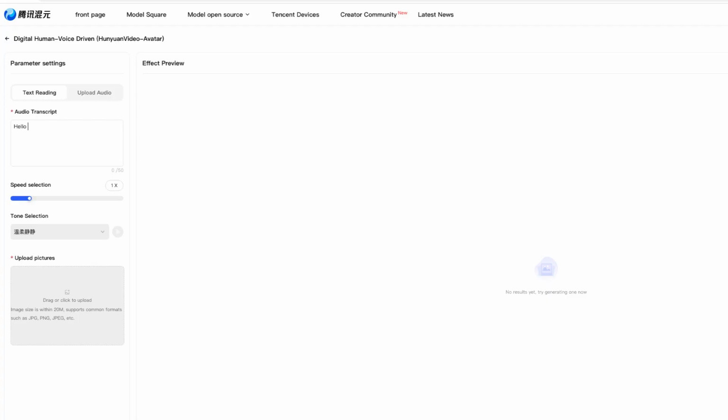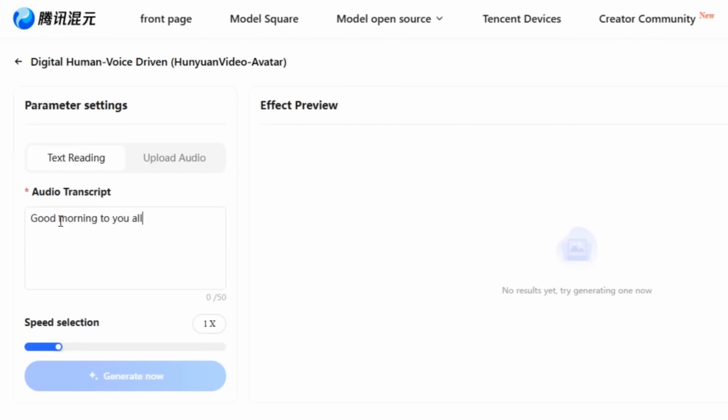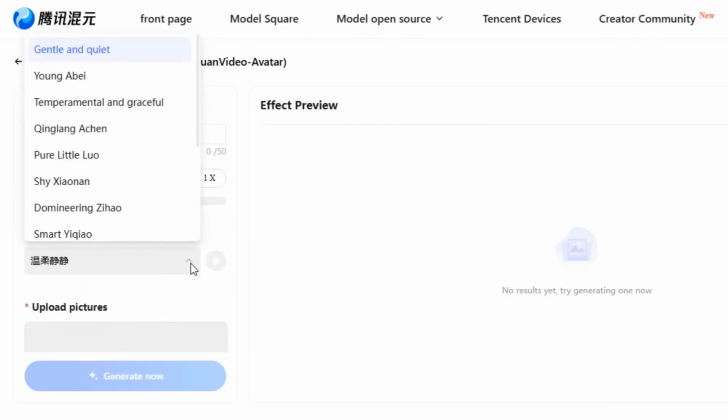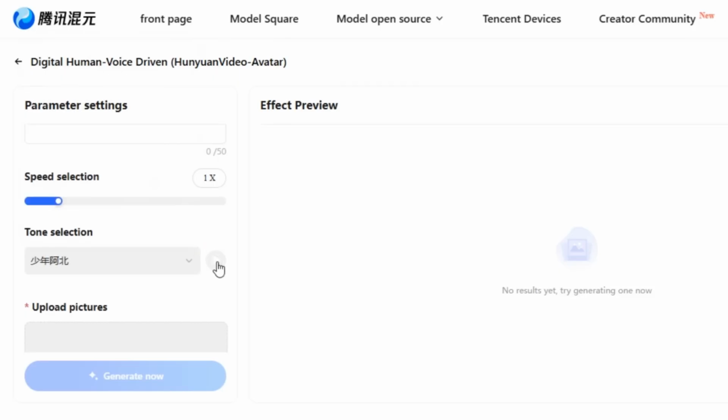This is where the magic happens. The online version of Hunyuan Video Avatar tool has two features, which are text reading and upload audio. Text reading basically means text to speech, where you write your text in the audio transcript box below and select voices. For example, let me just write something here and select any voice templates. We have different voices to choose from. Let me select the first one and click on play.